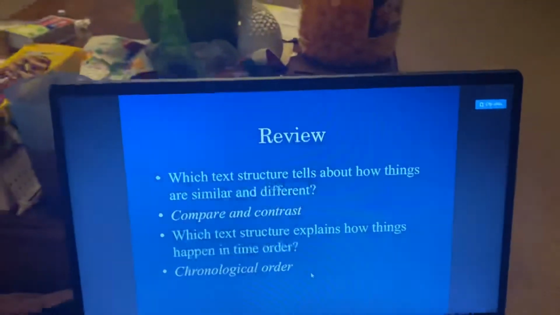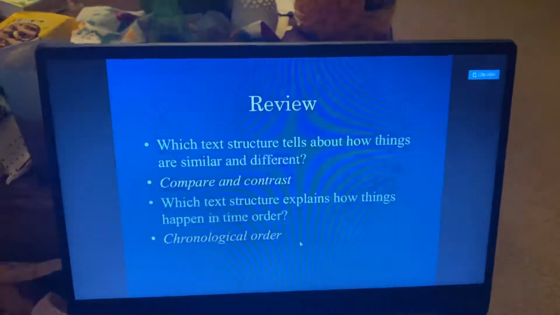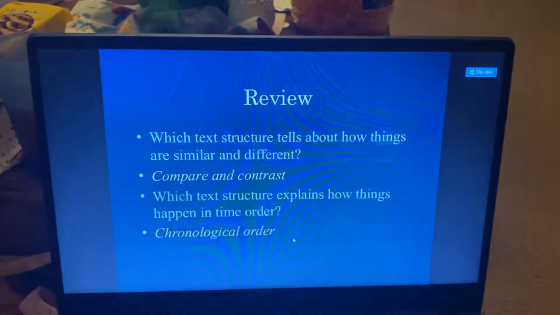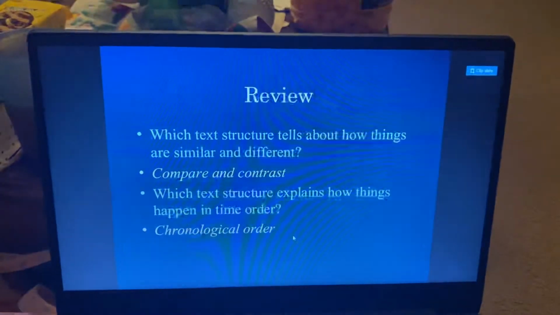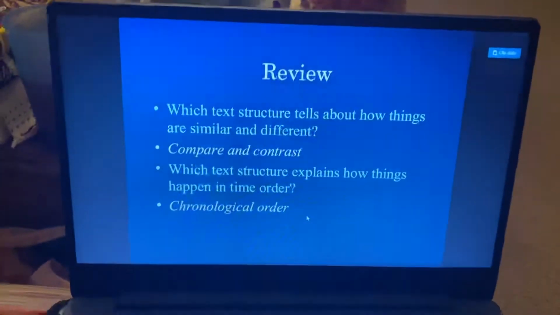Which text structure tells how things are similar and different? Well, that's compare and contrast. And which text structure explains how things happen in time order? That's chronological order or sequencing.